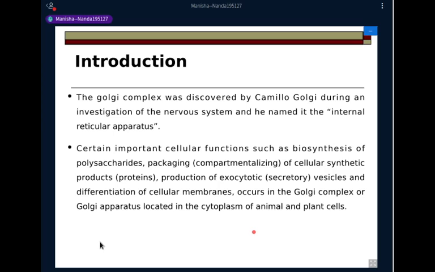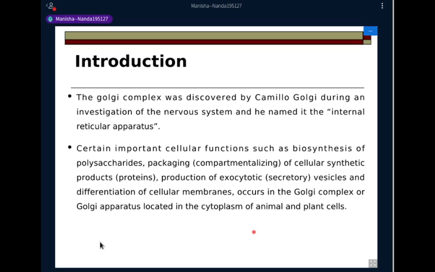And then I told you it also participates in and completes the final steps of glycosylation, that is, addition of carbohydrates to proteins. These carbohydrates that are added to the proteins in the Golgi apparatus actually act as differentiation tags or the address tags that the trans Golgi network reads and then directs those proteins to their proper destination or site of utilization, that is, to that particular cell organelle.